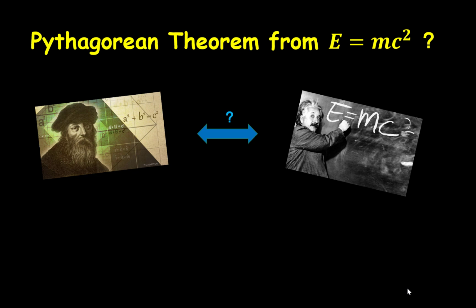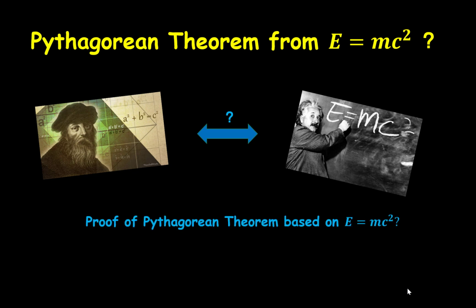Well, there have been some rumors lately circling in several social media groups about a proof of the Pythagorean theorem based on the equation E equals mc squared. And the proof is supposed to be due to Einstein himself. Never heard of this? Let's find out what is going on here.